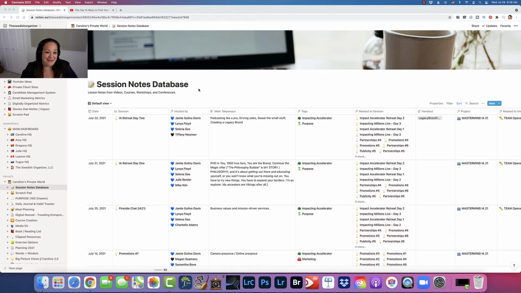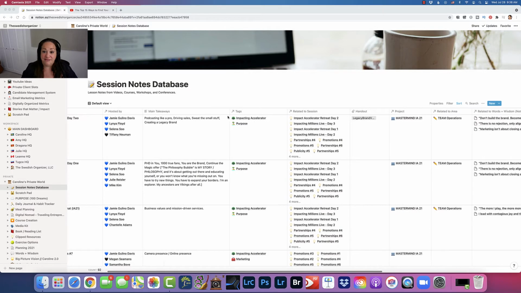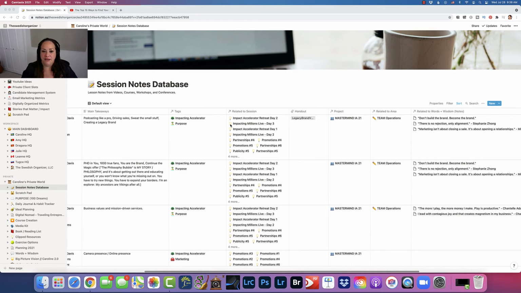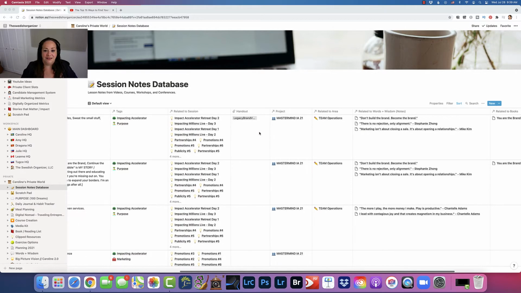So in this database, I have first a date, I have the name of the session, I have who it was hosted by, I have the main takeaway, I have tags that I throw on it, and I have the other relational database for what other sessions it might be related to. For example, if I was at a conference or something like that, or maybe it was a series of videos, then it might be related to something else. Then I have the handout right here.